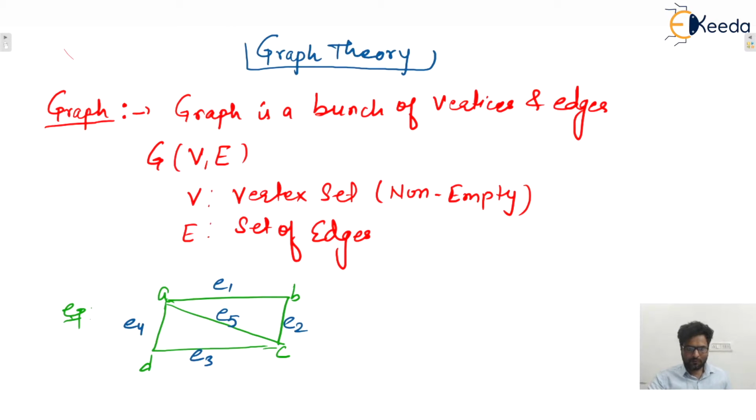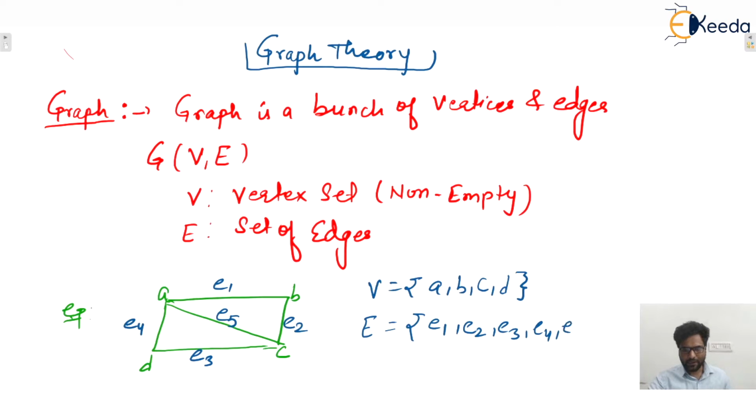So here the vertex set contains how many vertices? Four vertices, that is A, B, C, D, whereas the edge set contains 5 edges, that is E1, E2, E3, E4 and E5. So that is the graph. Write down one note: in any graph the vertex set must be non-empty, whereas the number of edges could be 0 in a given graph.